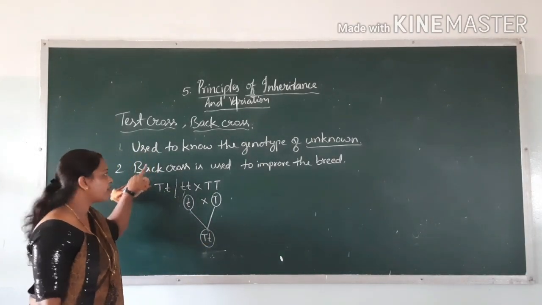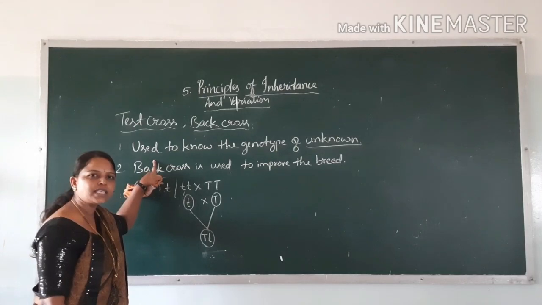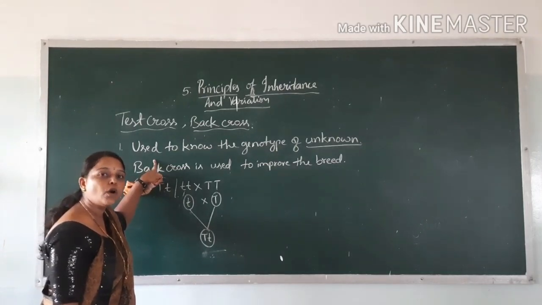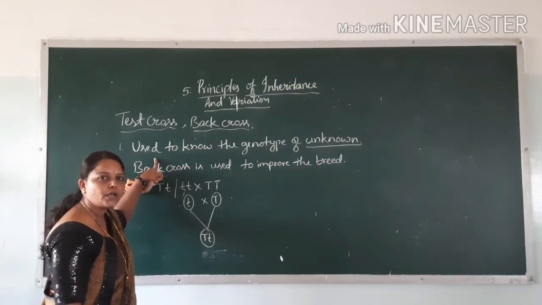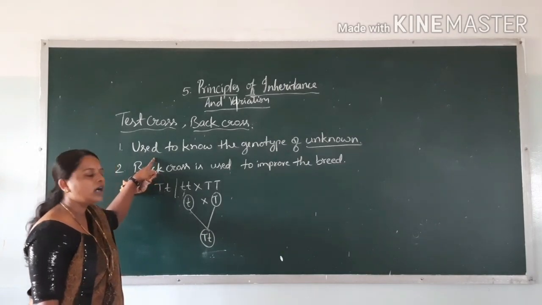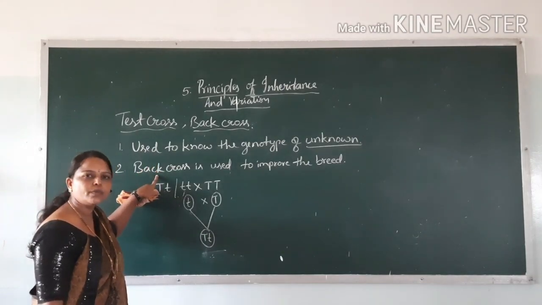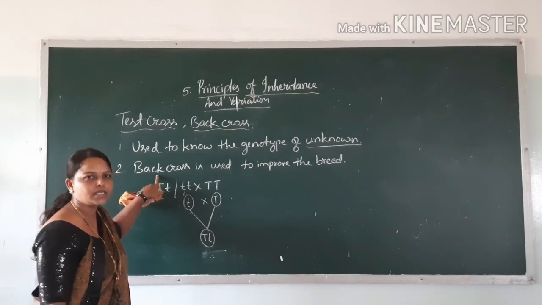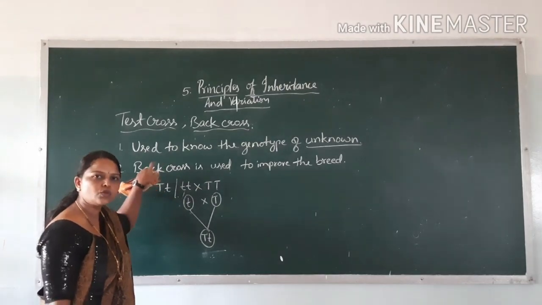What is the importance of test cross? Here we are going to test the genotype of unknown parents or unknown factors. Back cross is going to be used to improve the breed. So this is the significance of these two crosses.